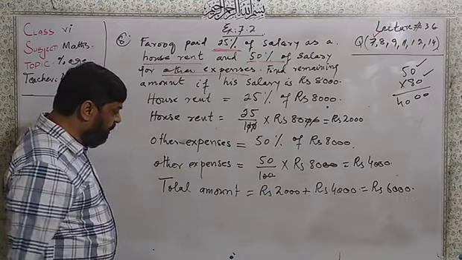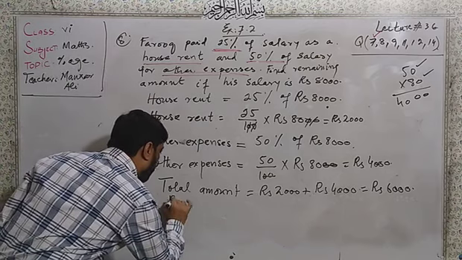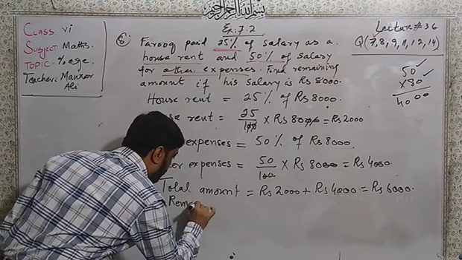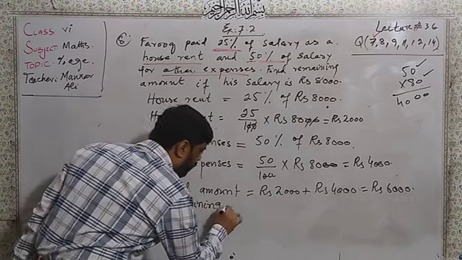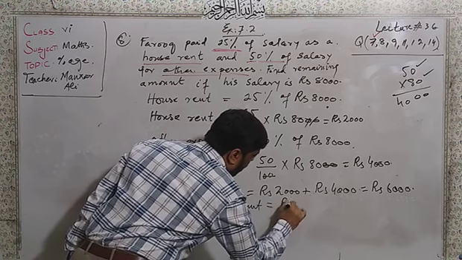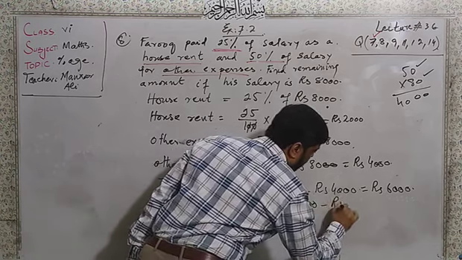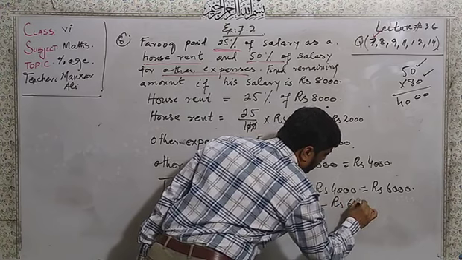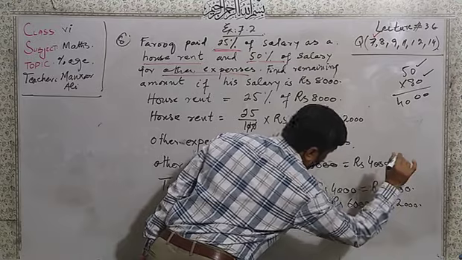Now what is the remaining amount for him? Remaining amount is equal to rupees 8,000 minus rupees 6,000, and remaining will be 2,000.